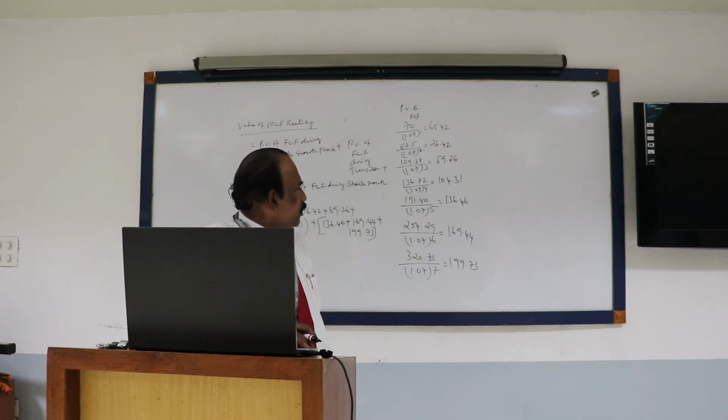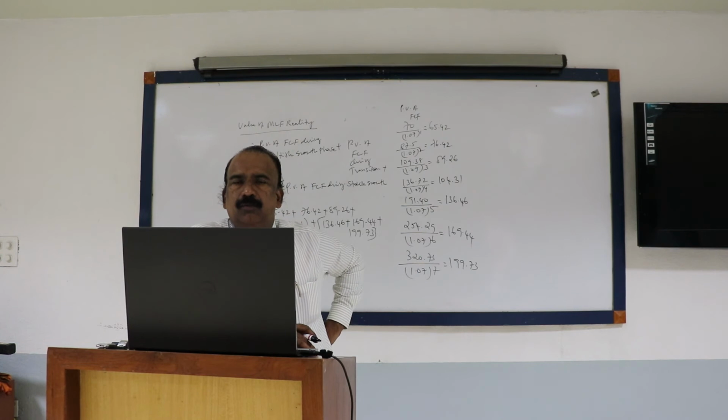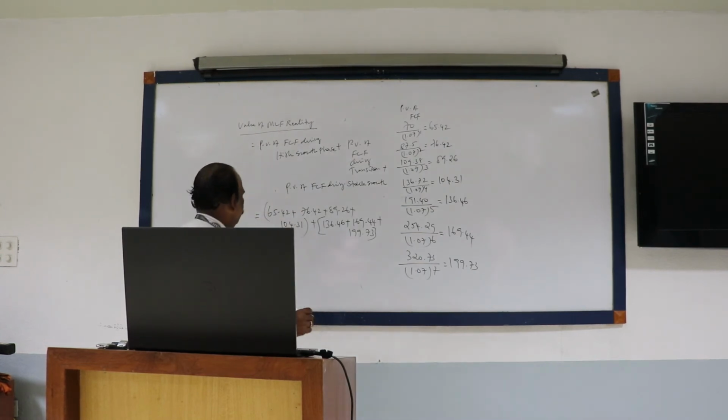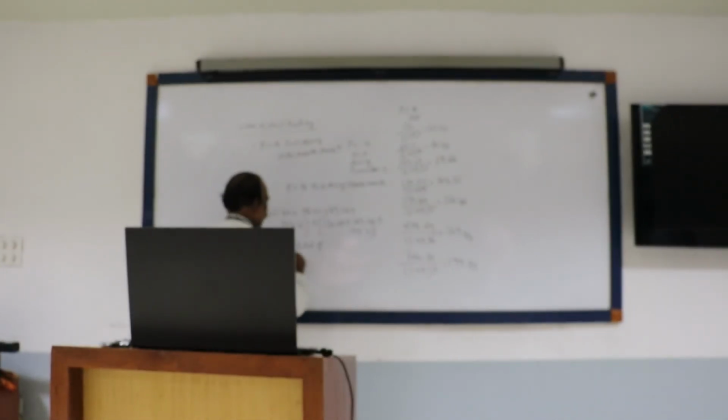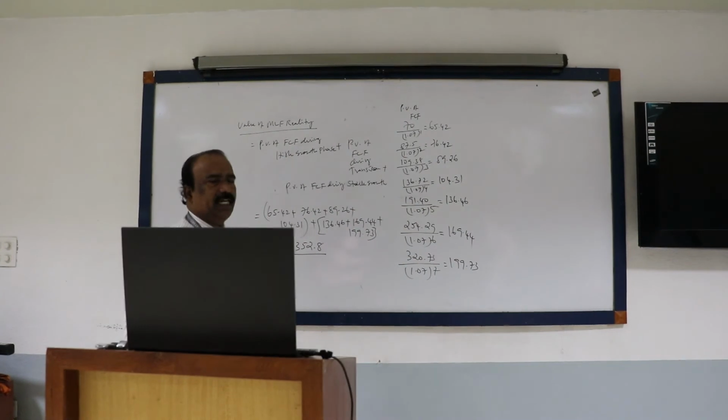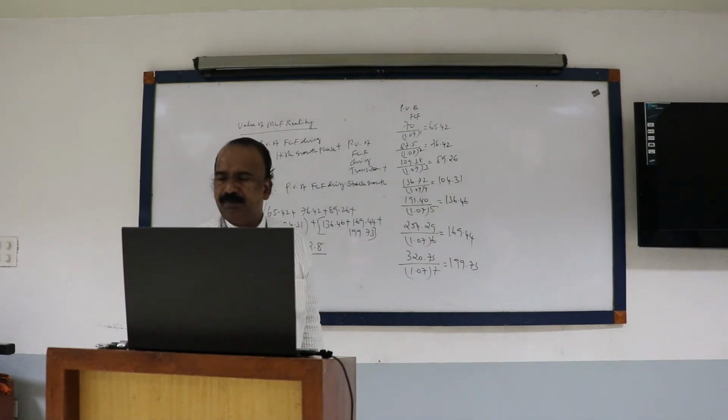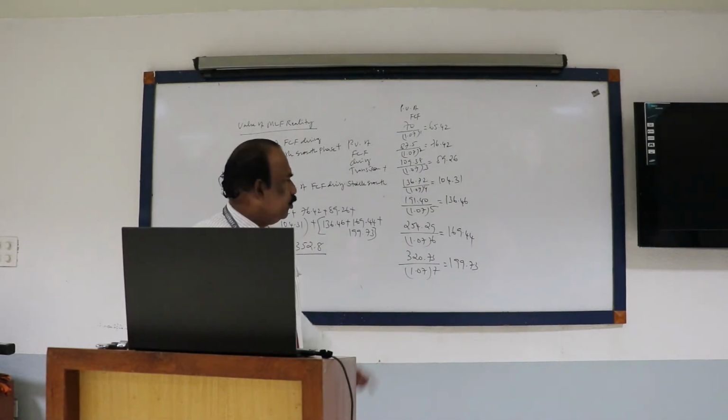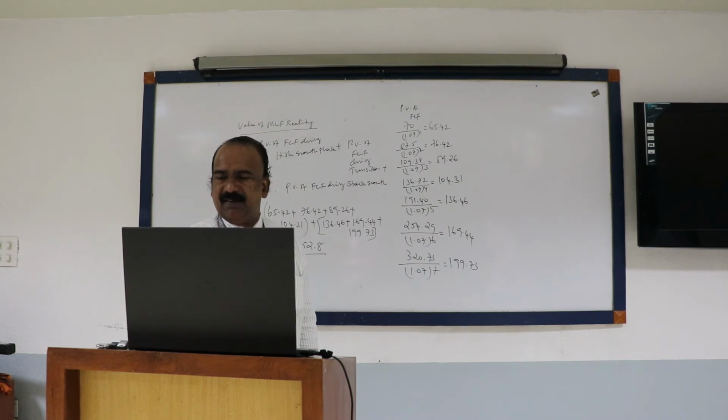352.8. Please listen, how did he get 352.8? Add 10% on 320.73, that is the 7th year.